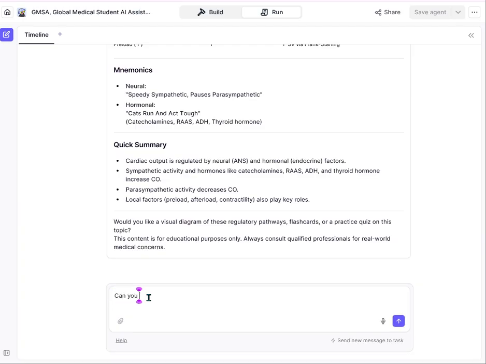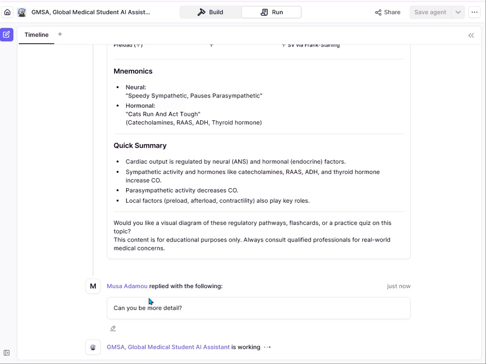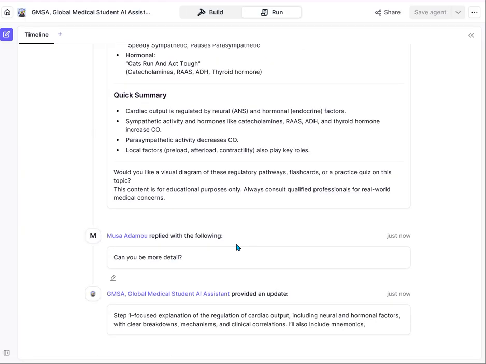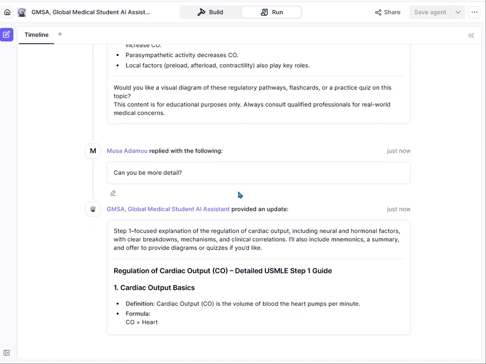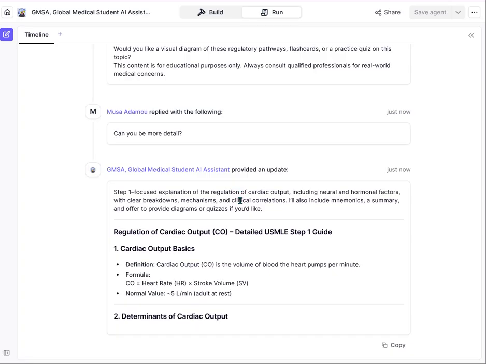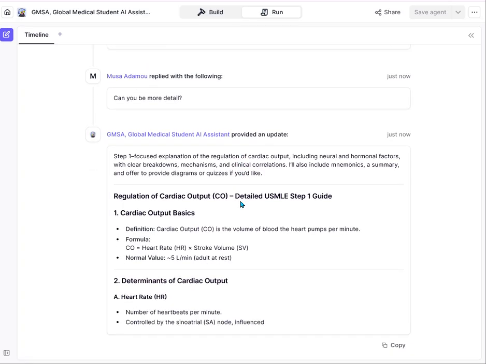Can you be more detailed? So we can try to see if we can get more detailed information from it. Maybe you're somebody that is still trying to capture this topic before you go to class. You want a detailed explanation. So it is okay, it can be more detailed.